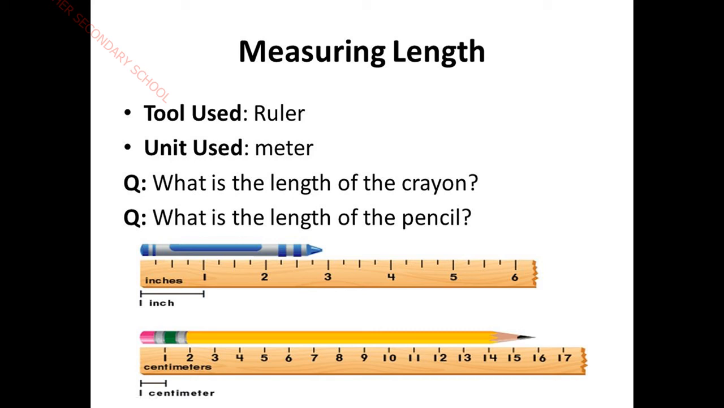What is the length of the crayon? 3 inches. Similarly, we have measured the length of the pencil, that is how much? 16 centimeter. Whichever unit scale we have used to measure, that unit we need to use. We should not interchange the unit, because the pencil is measured with the help of the centimeter scale, so you are supposed to use 16 centimeter. If you use inches, that is absolutely wrong.